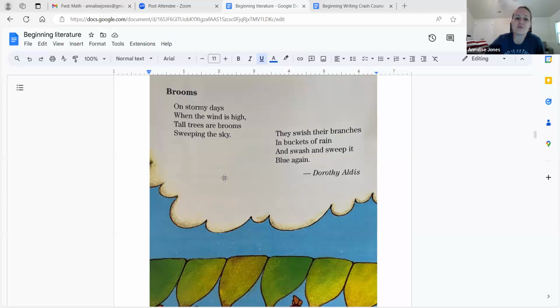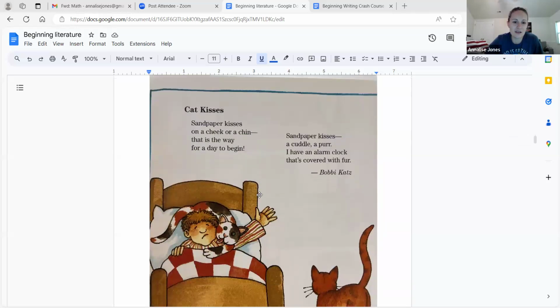But if we're creative and we can say the trees are brooms and they sweep the sky, and then when it rains, they're swishing this rain all around. Now I'm imagining windshield wipers. They're sweeping that rain away, and then they're making the sky blue again. Like they're cleaning up the sky. That's so interesting. That's so clever to come up with that comparison. This is a really great way to write.